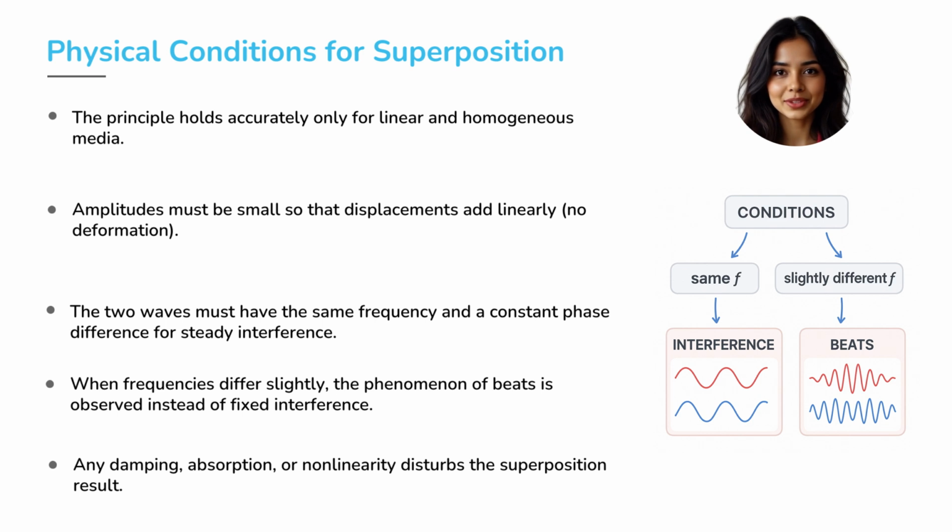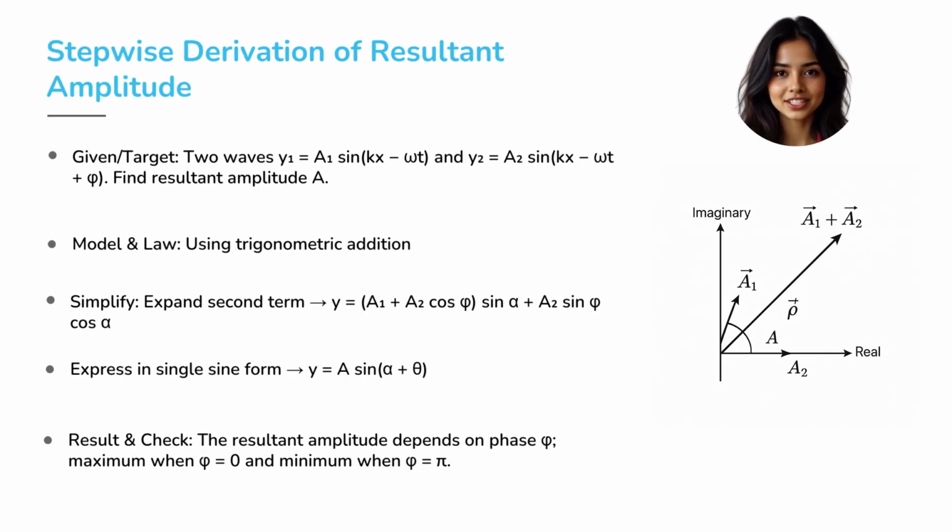When coherence is missing and frequencies differ slightly, you get beats, rhythmic fluctuations in sound intensity. So next time you hear that wow wow effect when two guitars are slightly out of tune, remember, that's physics playing music through superposition. Let's move to the mathematical core of superposition, the derivation of the resultant amplitude.